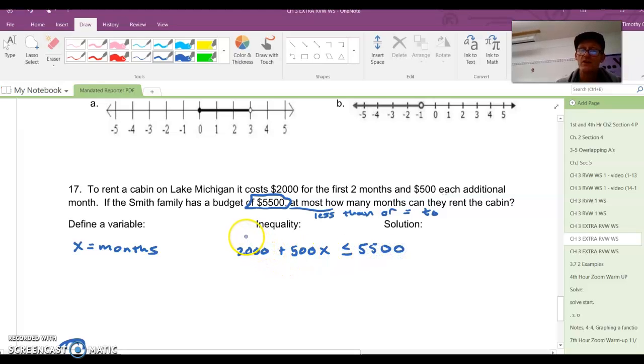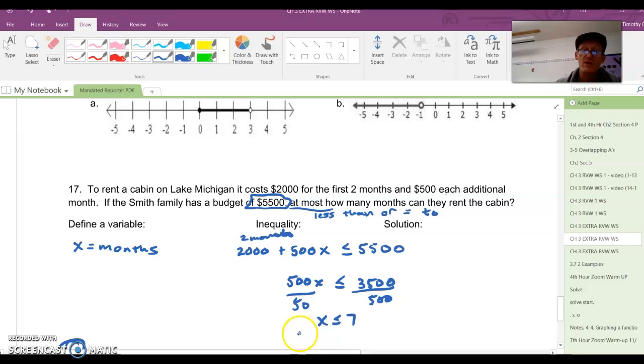Okay, so this is 2 months here. So we remember that in our answer, okay? So subtract 2,000 from both sides, and I get 500X is less than or equal to 3,500. If I divide by 500, I get X less than or equal to 7.